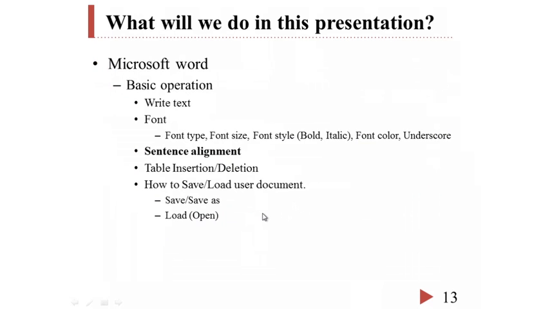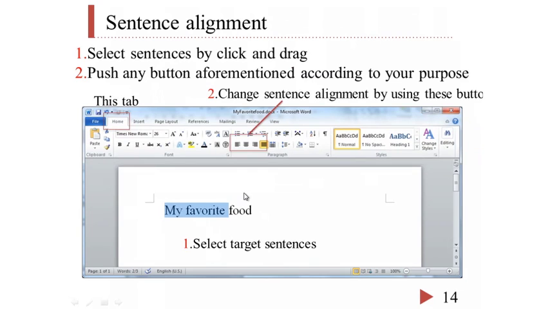This time, we will address how to align sentences. To align sentences, again, make sure your current tab in the ribbon interface is Home. And then select target sentences by click and drag.